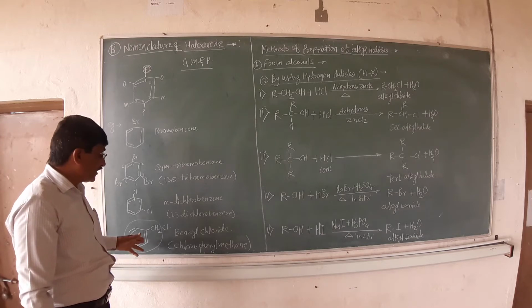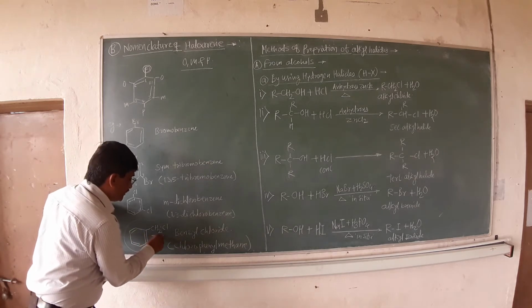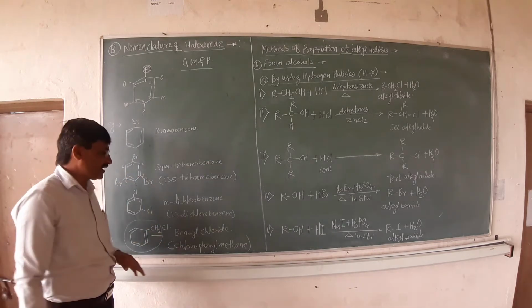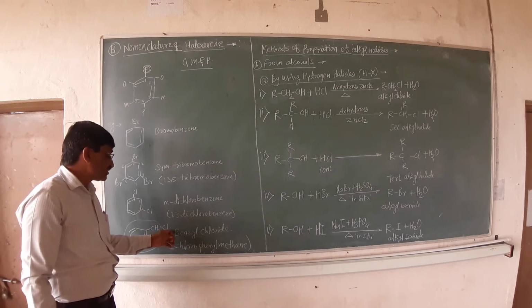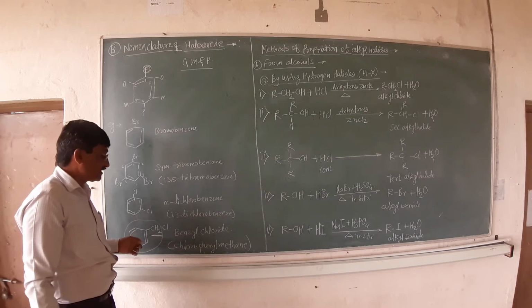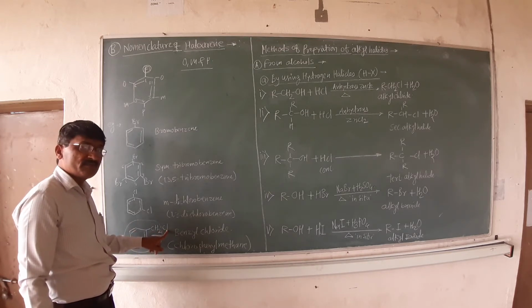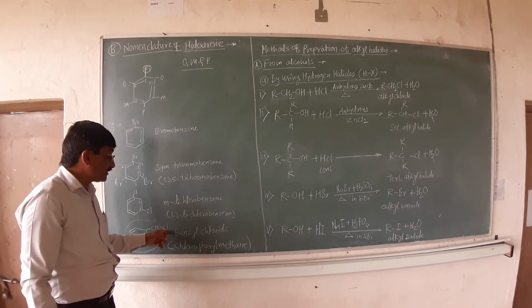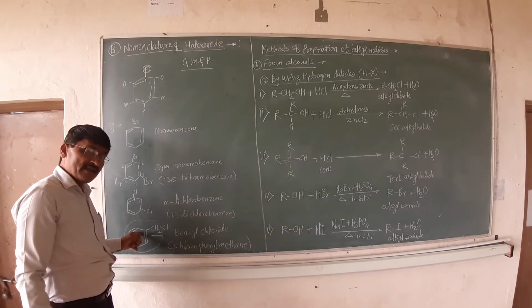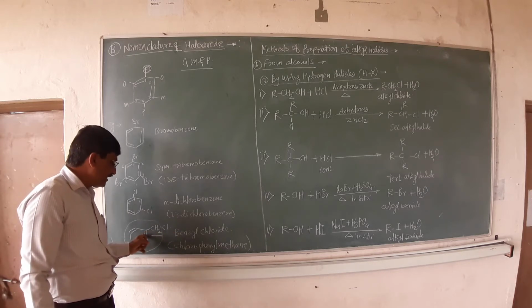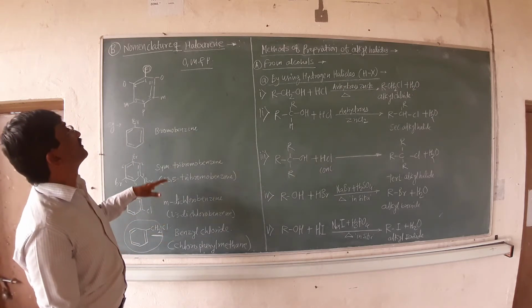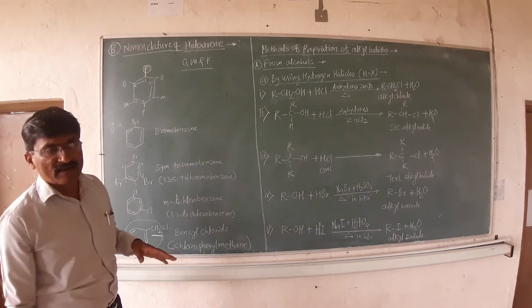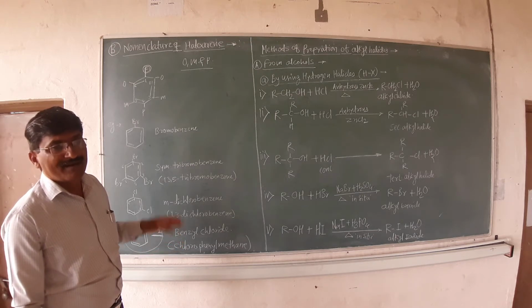In the IUPAC name system, the methane CH2, the single carbon atom, is considered as the parent, while the two substituents, Cl as well as the phenyl group, are already present. So the name of the compound has C coming first: chloro, then phenyl, and then methane. Chloro, phenyl, methane. That is about the nomenclature with respect to ortho, meta, para in case of aryl halides.